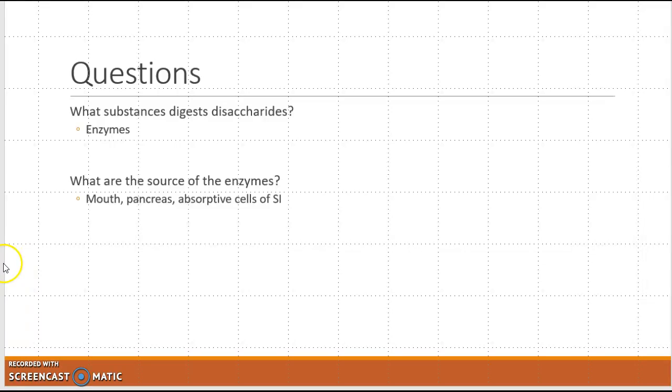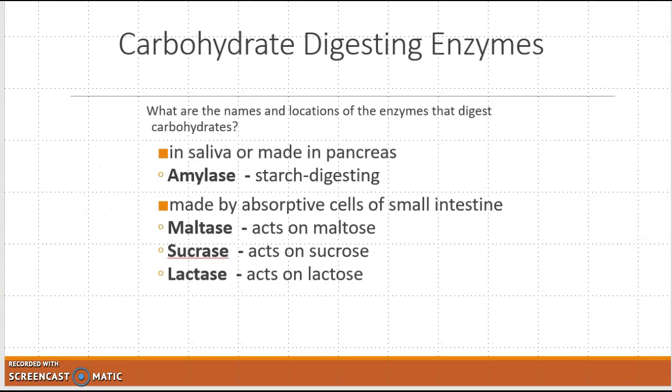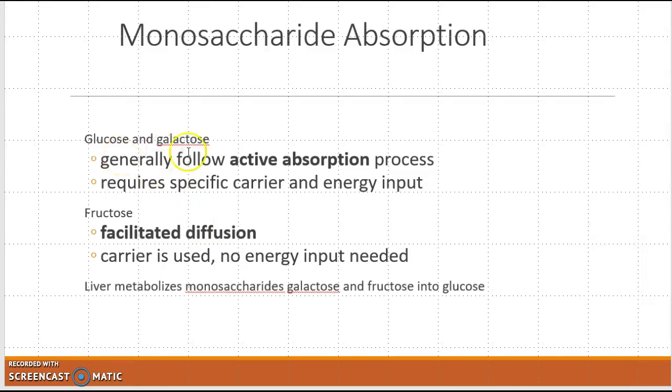Moving ahead here, as you digest it, here are the enzymes: the amylase in your saliva, as well as these enzymes in your small intestine. We talked about these in class already. Glucose and galactose are considered actively absorbed, whereas fructose is absorbed only by facilitated diffusion. In other words, the first one takes ATP, this does not. No carrier, no energy, so it's easily metabolized into fat and glycogen in your liver.